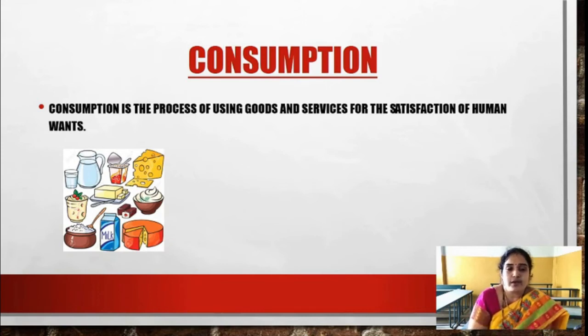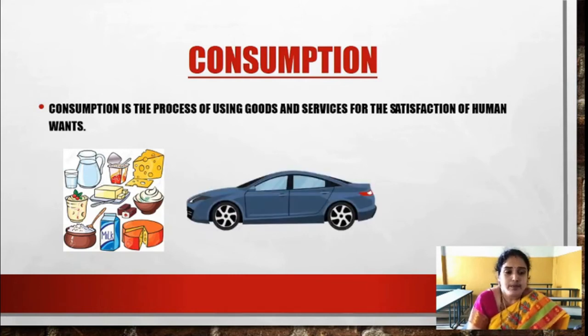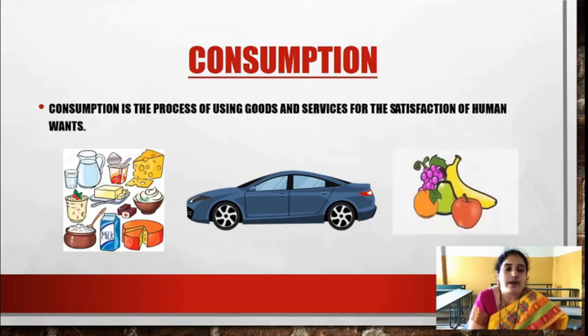Next, we want to travel. We have a car. A car is a direct consumption good. We are purchasing a car in order to use it for ourselves, for our convenience, when we need to travel from one place to another. We have a personal car. Then next we have fruits or anything. These are natural foods, girls. Fruits are given by nature. So these foods are directly consumed by the people. That means we purchase fruits from the market in order to consume them.